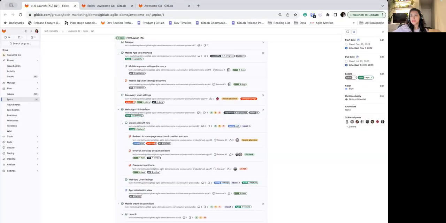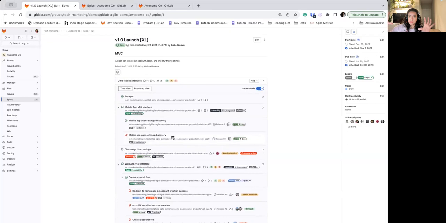So I'm going to start by telling you a little bit about top-level epics, multi-level epics in case you haven't explored this feature. This is available in Ultimate, and what it is that you can take an epic, so what I have here as V1 Launch Excel, and decompose it so you can stack epics on each other up to 7 layers deep. And what that allows you to do is to build multi-year cross-team plans and really get fine-grained as far as all the specific parts of it and assign different parts of it to different orgs, different teams, etc.